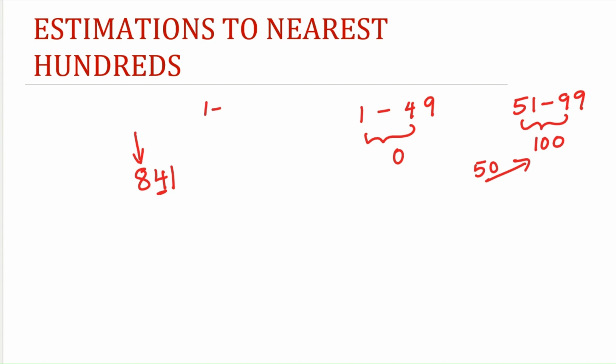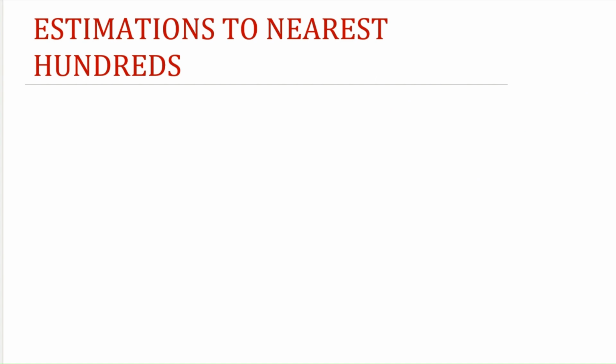For 1 to 4 values, we can directly write the hundreds digit, and in tens place and ones place write 0. Consider another number, 168. Here again we are rounding to the nearest hundreds place. In the tens place we have 6. As a rule we know that 1 to 4 gets rounded off to 0, and 5 to 9 have to be rounded up to 10.